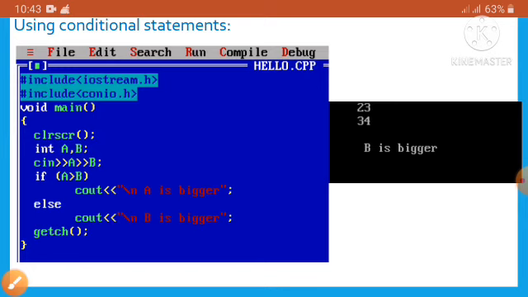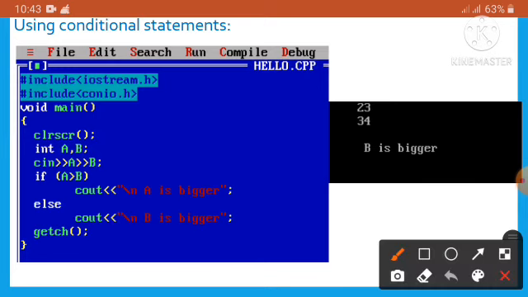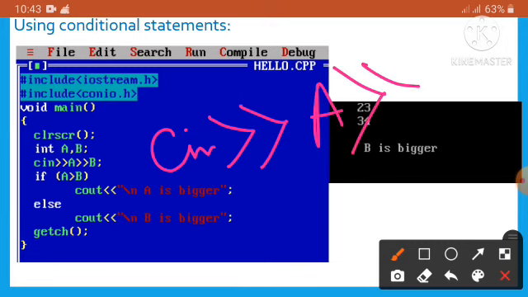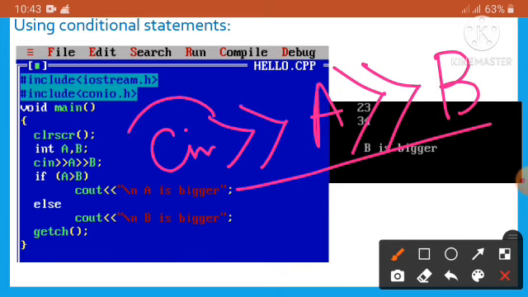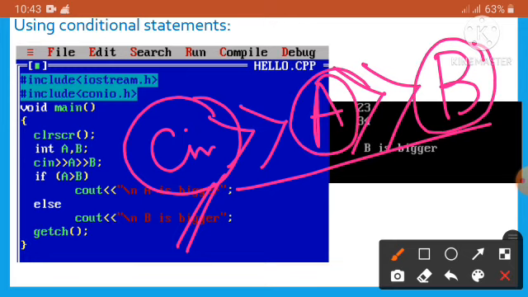Now the next statement: cin, then the angular brackets, then a, then again the angular brackets and b. We know the cin function takes the input. So here the cin statement takes the input for a and also for b.